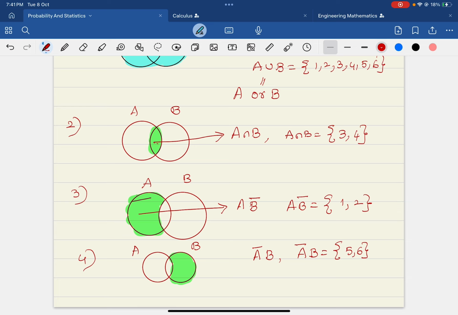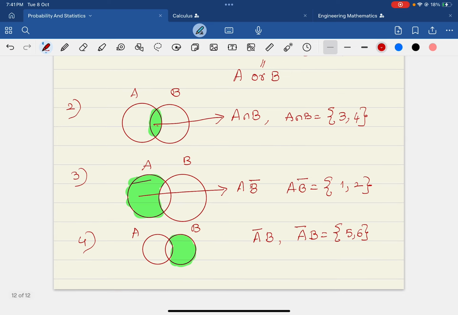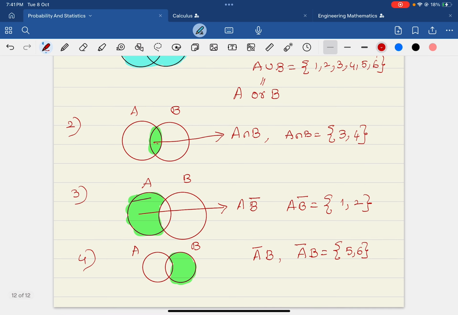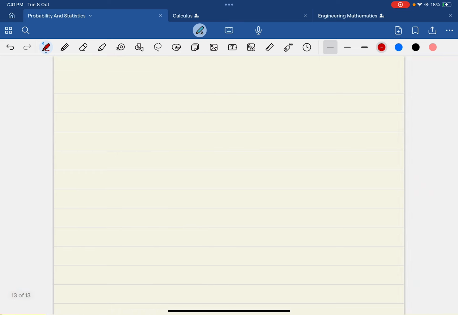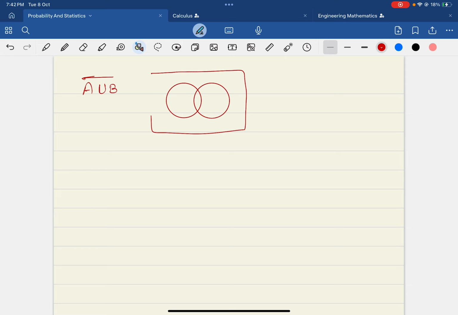So this is what is meant by the set theory concepts which you can understand. There is one more, I will tell you that also, and then we will enter into the next topic. Suppose I want to find A union B whole bar. What is that? Let us take a universal set like this. I write this as A and this as B.